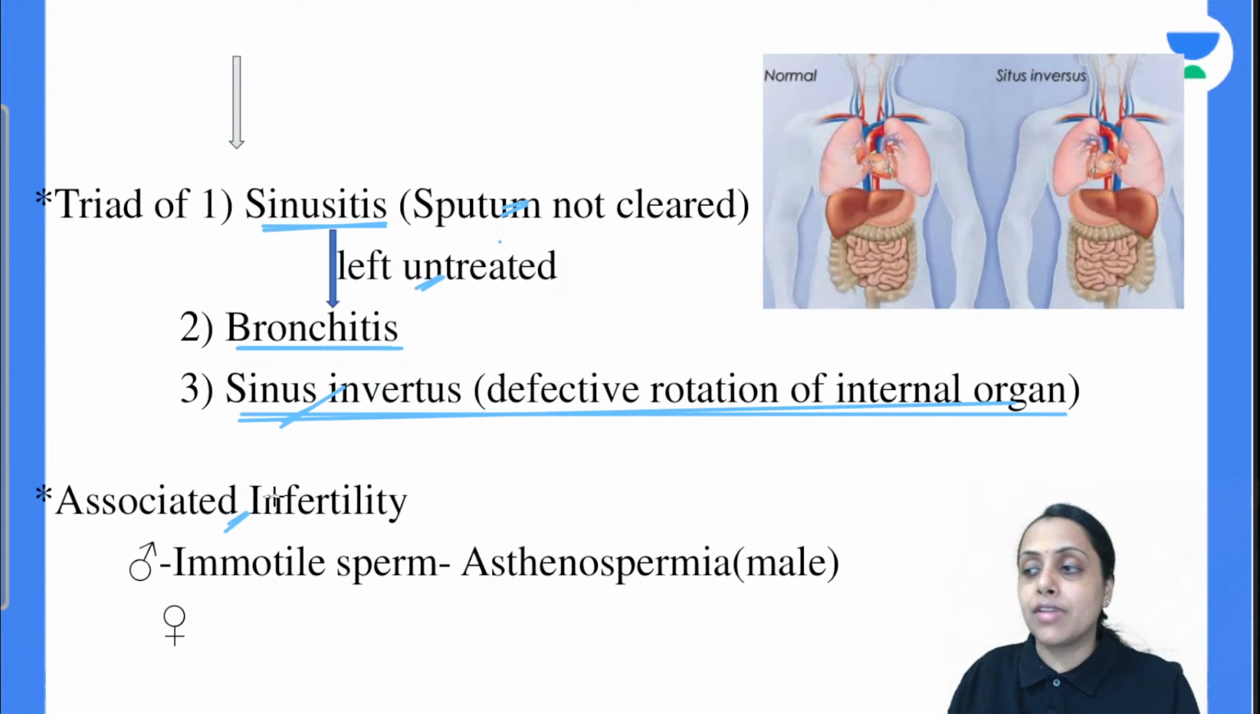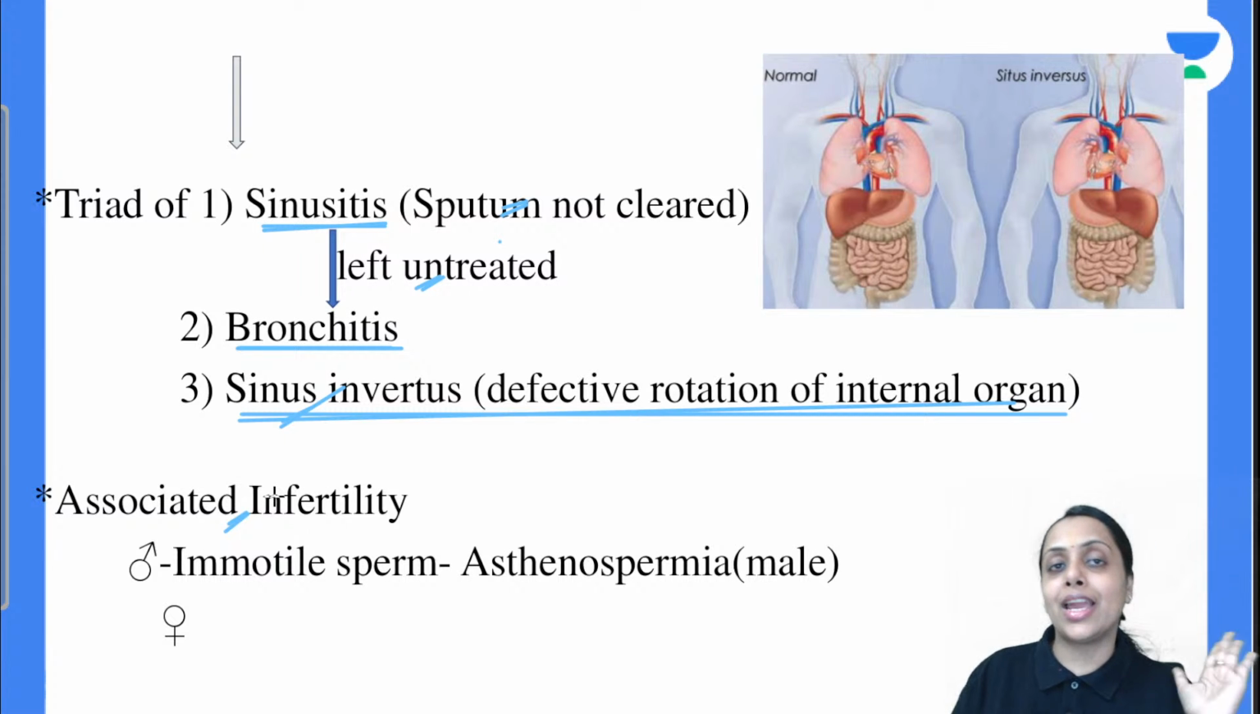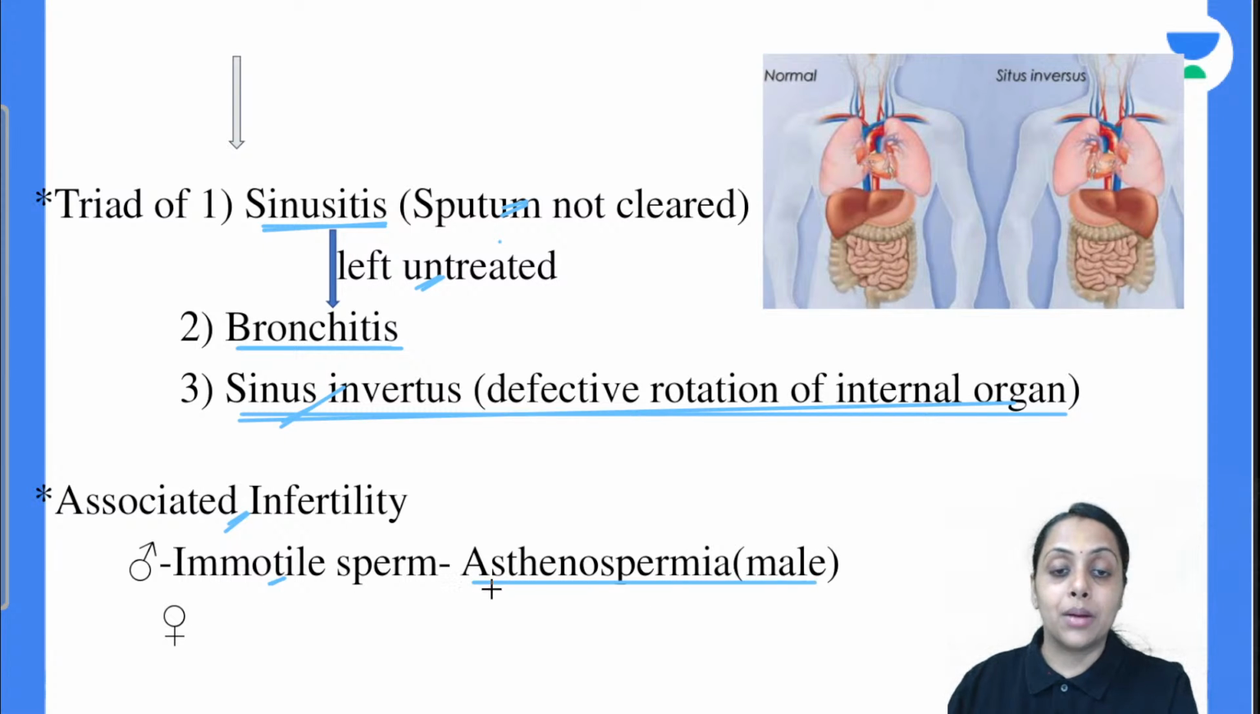Associated infertility will also be seen because dynein absent है. Dynein absent है तो sperm movement भी नहीं है और fallopian tubule movement भी नहीं है. So both male and female दोनों ही में हमें क्या मिलेगा? Infertility will be seen. In male, the immotile sperm will be seen and that is known as asthenospermia. Immotile sperm due to absence of this dynein is known as asthenospermia.